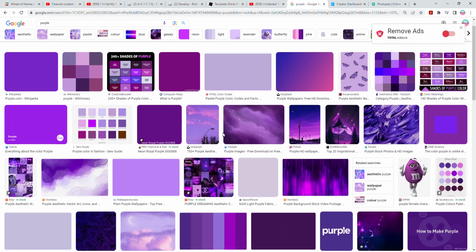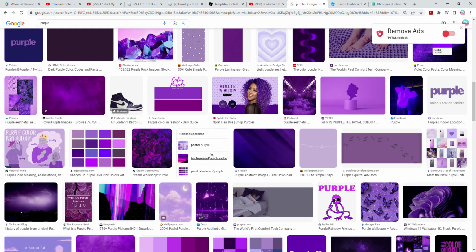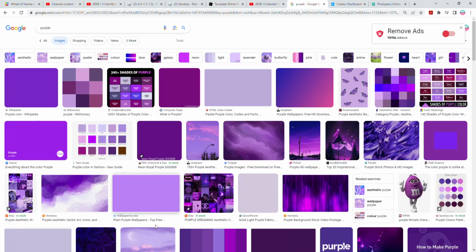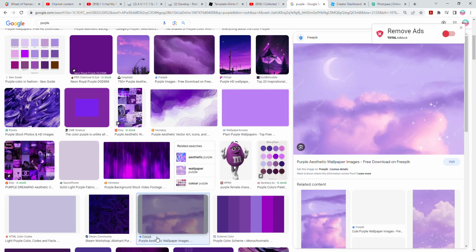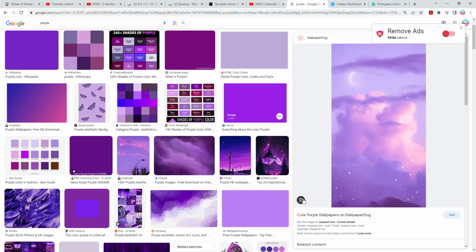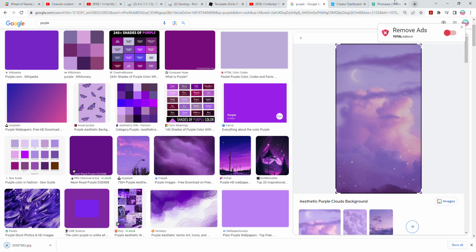Find a color that you like, or a design that you like. I really like this. Anyway, you would click this thing, left click, save image as, save.